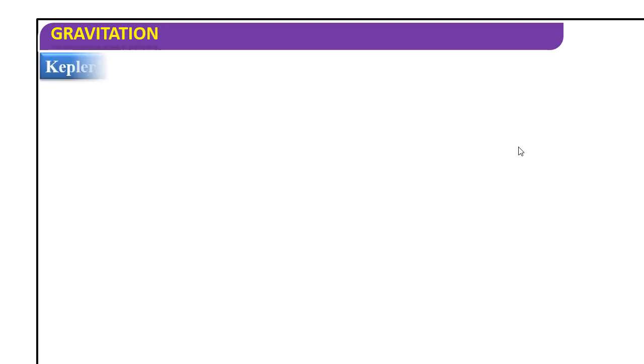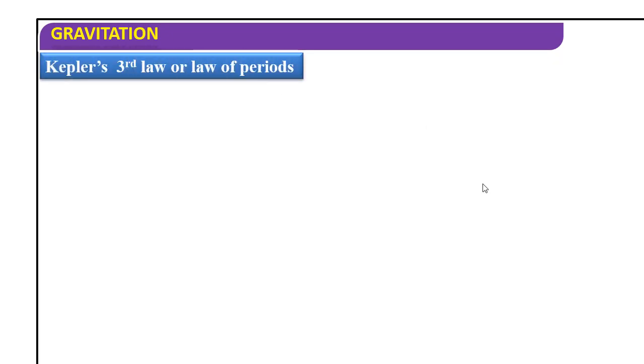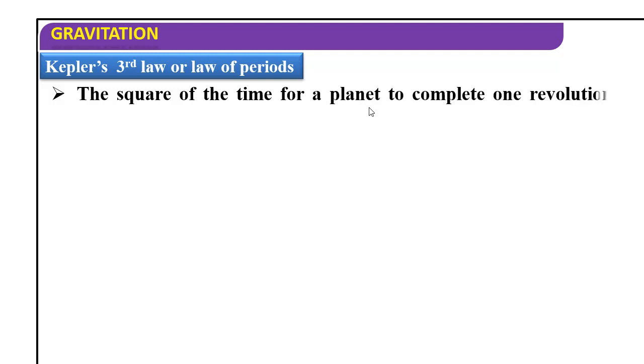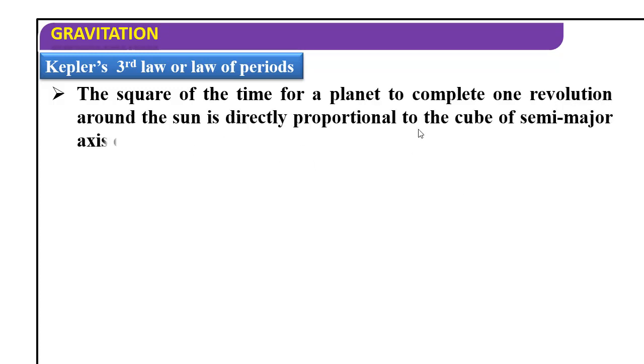Kepler's third law, or law of periods. The square of the time for a planet to complete one revolution around the sun is directly proportional to the cube of the semi-major axis of the elliptical orbit. So T square is proportional to r cube. This is the third law or law of periods. Period means time period only. The time for a planet to complete one revolution is nothing but the time period. So the square of the time period, T square, is proportional to the cube of the semi-major axis of the elliptical orbit. You just remember this. This is cube.